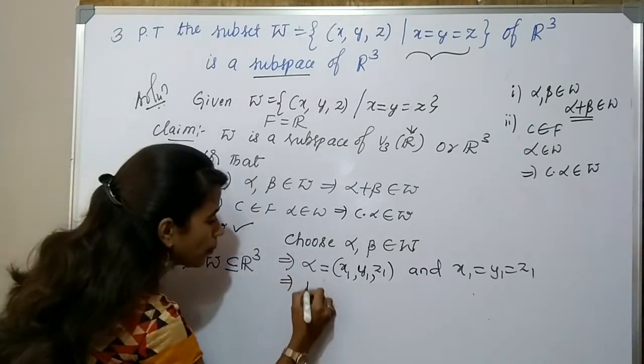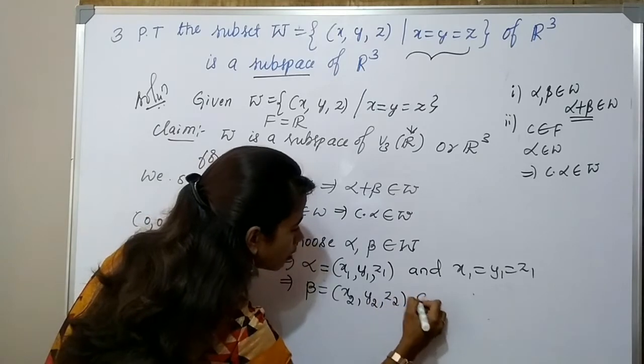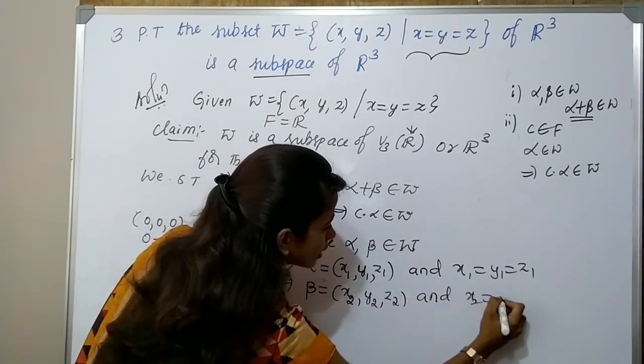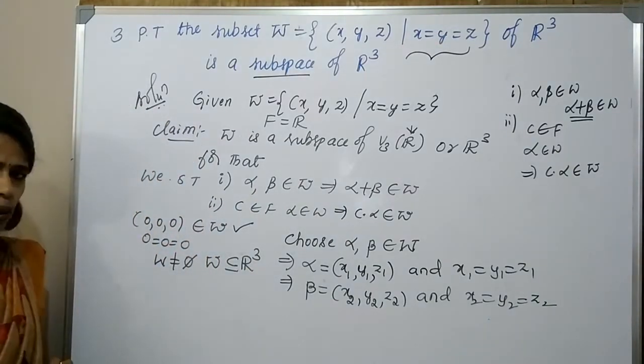Next, beta is also in the form of a triplet x2, y2, z2, and these must also be equal to one another.